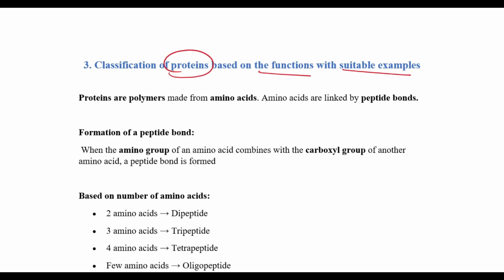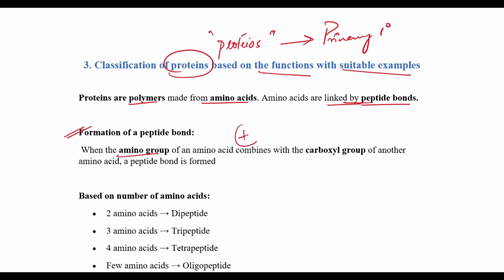Now the word protein is a Greek word which comes from proteos, which means primary. Okay. So proteins are polymers which are made up of amino acids which are linked by the peptide bonds. So how does the formation of the peptide bond occur? When an amino group of one amino acid combines with the carboxyl group of another amino acid, it forms a peptide bond.